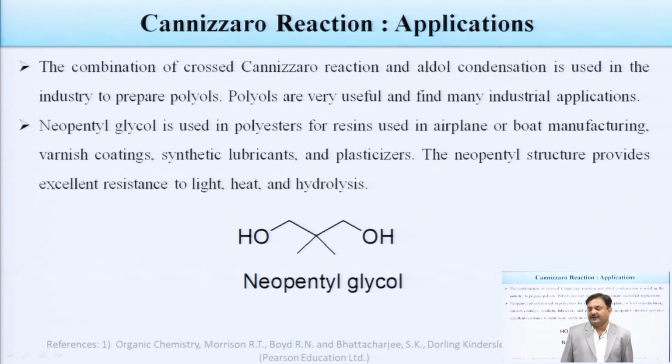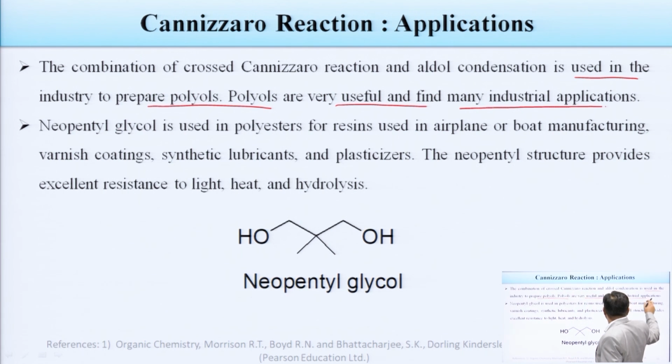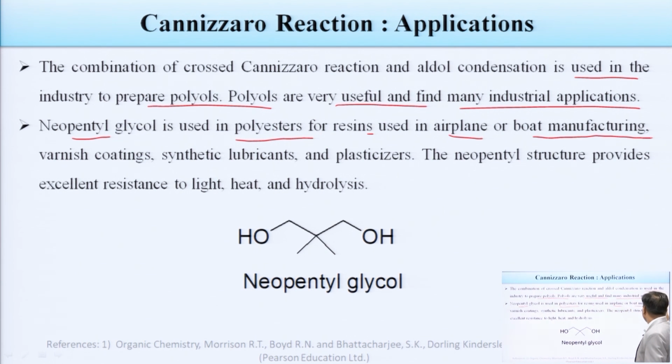Then come to the application part, a very important reaction. The combination of cross Cannizzaro reaction and aldol condensation is used in industry to prepare polyols, very important molecules. Polyols are very useful and find many industrial applications. For example, neopentyl glycol is used in polyester resins, which are used in airplane or boat manufacturing, varnish coatings, synthetic lubricants and plasticizers.